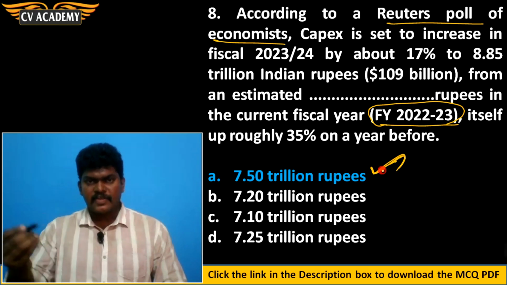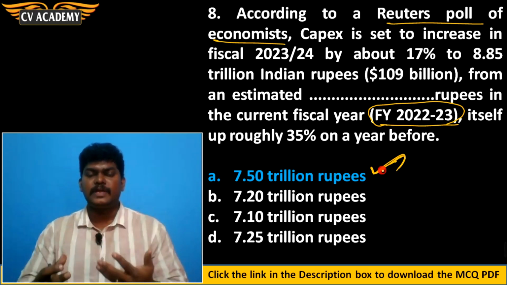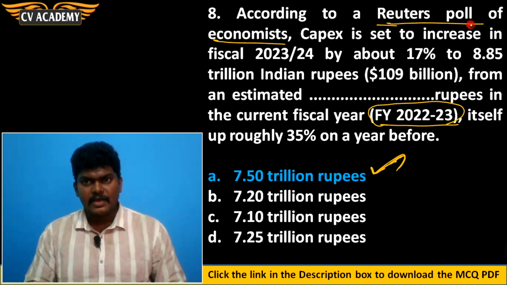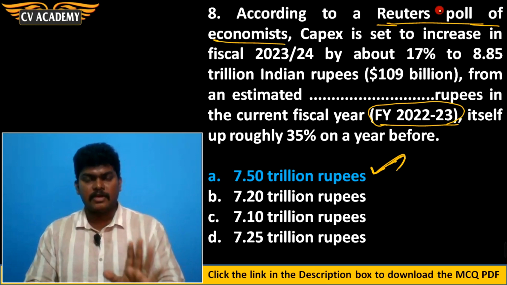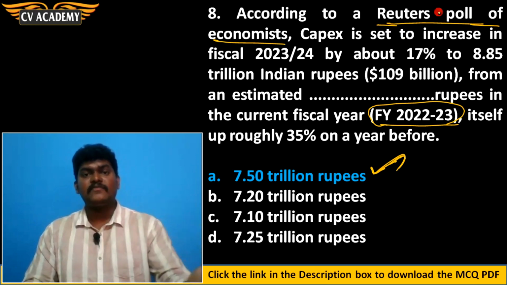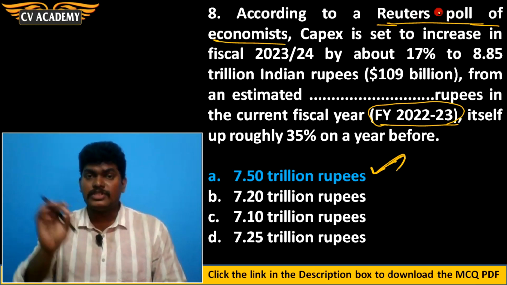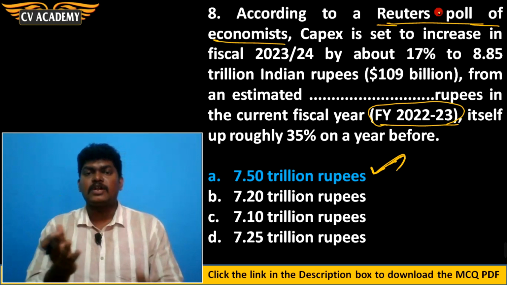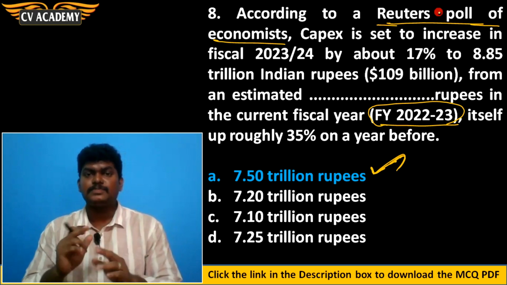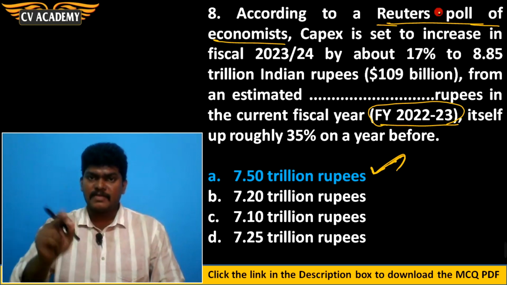But the upcoming financial year, what is the amount government is going to spend? We have to wait and see, because it is a survey given by the Reuters poll of economists. Still, we have to wait and see what finance minister is going to tell in the upcoming budget for the financial year 2023-24. How much amount government is planning to spend for the capex purpose. We have to wait and see.